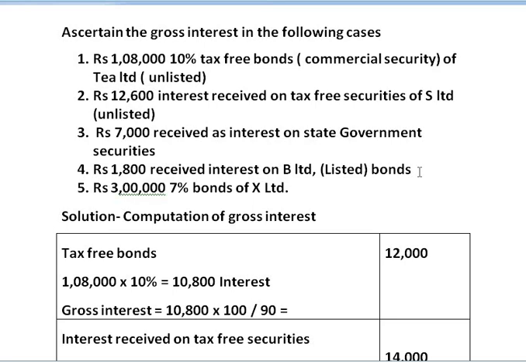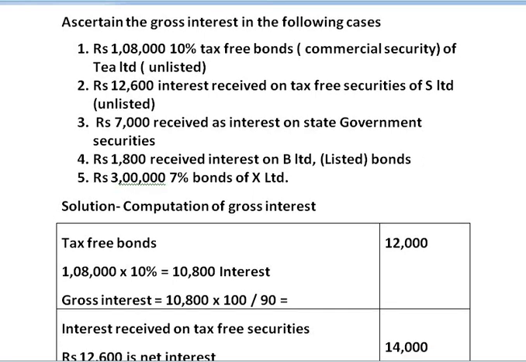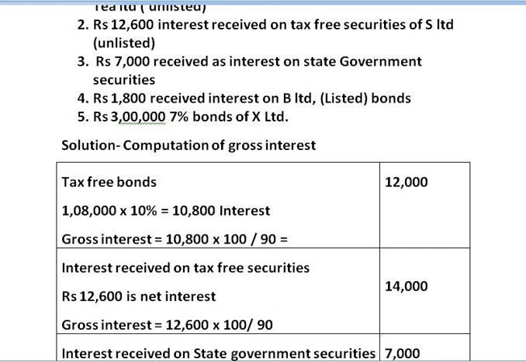Whether it is state government securities or central government securities, you need not gross up any amount because no TDS is made on the amount or the interest that is paid by the state or the central government securities. So as the amount or interest given to you in the sum, you have to keep it as it is, as gross interest itself.